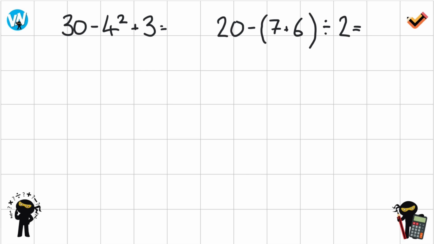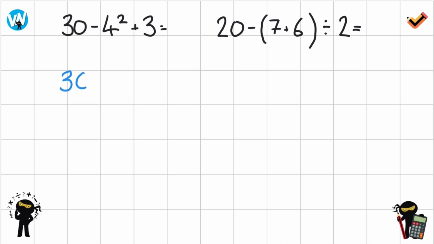And these are the final examples just before we go into some stats questions. So again, as we look at the problem over here, the first thing that jumps out is we've got multiple operations. So we know it's BODMAS. Okay, what do we do first? Well, there's no brackets, but I can see orders. So I'm going to need to do 4 squared first. So I need to rewrite the problem.